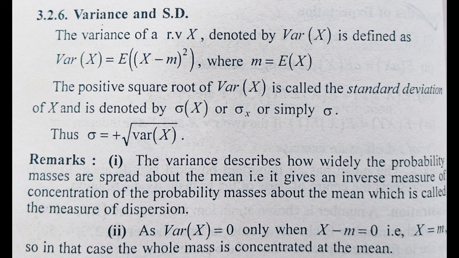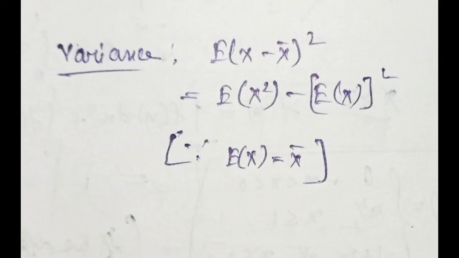After we have seen the mean or the expectation, we will here look at the variance and the standard deviation. The variance of a random variable X is denoted by Var(X), also V(X), and it is equal to E[(X minus m) whole square], where m equals the expectation, that is E(X). The positive square root of the variance of X is known as the standard deviation, and it is denoted by sigma of X, or simply sigma. So the variance can also be written as E[(X minus x bar) whole square], which is equal to E(X square) minus [E(X)] whole square, where E(X) itself equals x bar, the mean or the expectation.